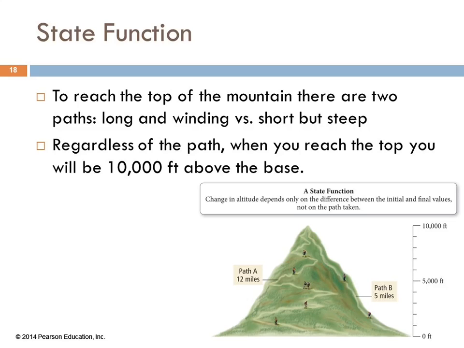See, I can get to Reedley by driving down 41 to 99 to Manning. Or I could get to Reedley by going north on 99 and going up over the Arctic Circle and coming down around through Antarctica and come up from the south. I'd end up in the same place. But the distance traveled would be hugely different. That's not a state function because it matters how I got there. With energy changes, it doesn't matter how you got there.